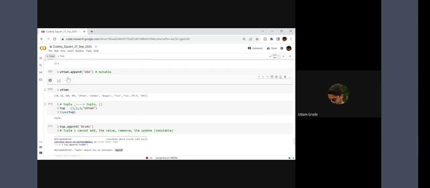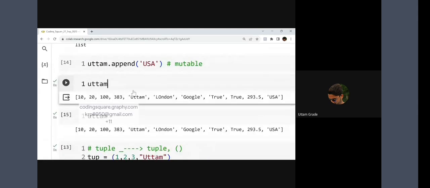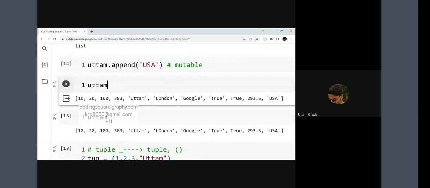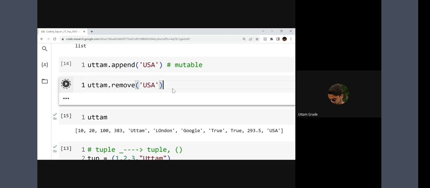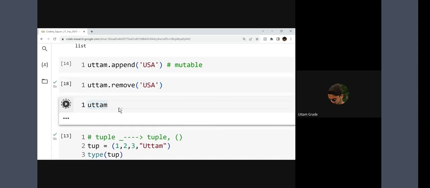I'll come to that. See, this is my list Uttam. Uttam contains these values: 10, 20, 100, USA. There is a function remove to remove the value. What value do I want to remove? I want to remove USA. If you run this, there is no output. Now run Uttam again and let's see what output comes. See, USA is not there. Getting my point? This is how you can remove the value.